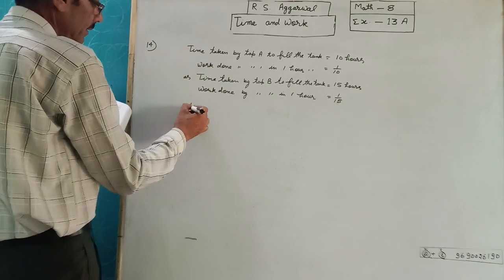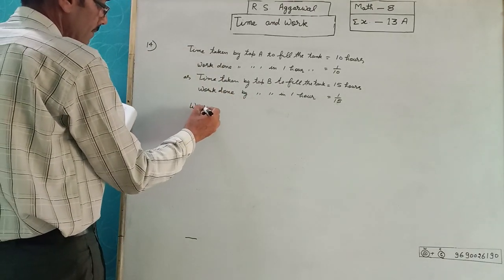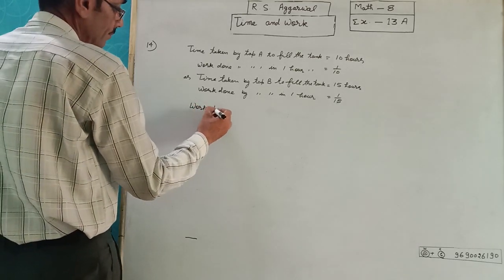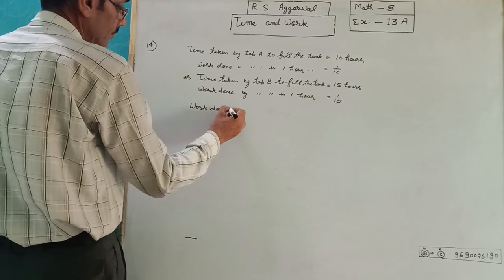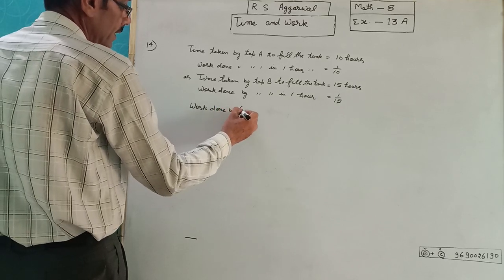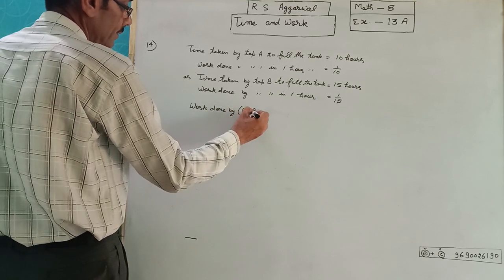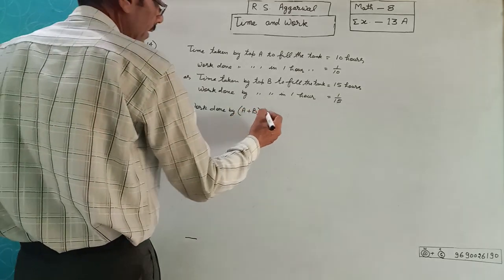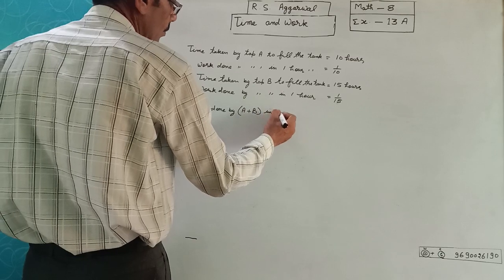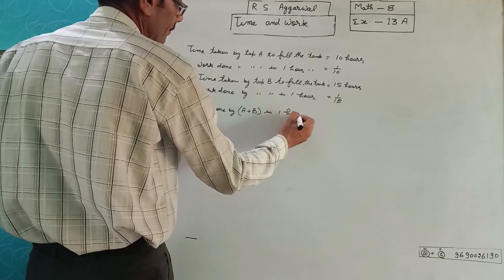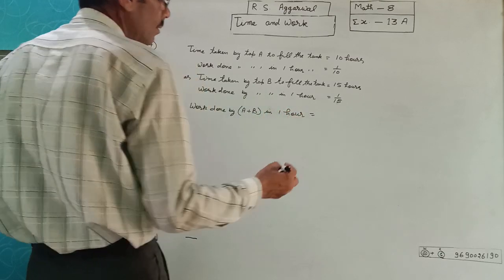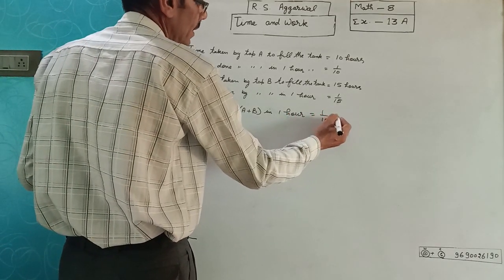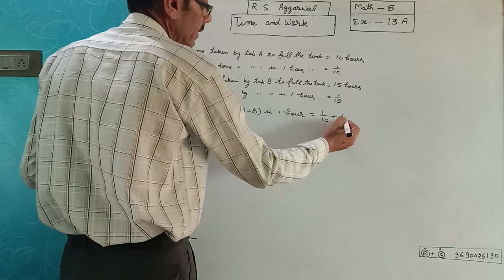Work done by A and B in 1 hour. 1 hour work will be both 1/10 plus 1/15.